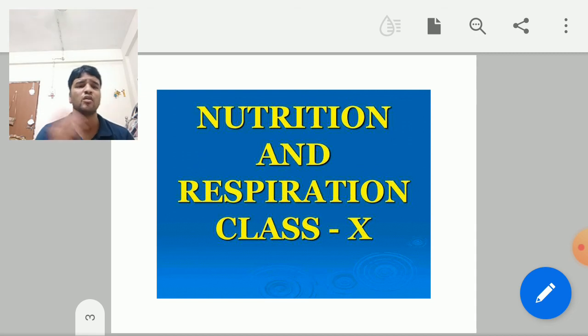Parasitic organisms depend on the host body. Saprophytes depend on dead and decaying organic matter, for example fungi and some decomposing bacteria.